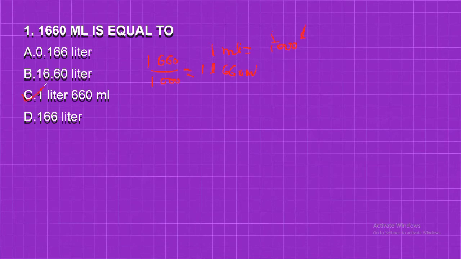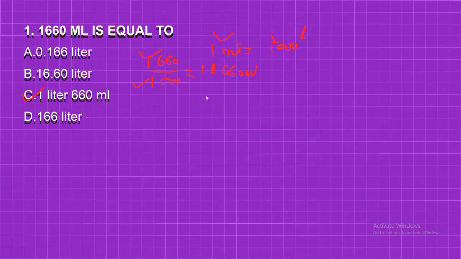1 liter 660 milliliter. Why? Because you are just dividing 1660 by 1000. Why by 1000? Because 1 milliliter is equal to 1 upon 1000 liter. This is a conversion table actually. So this was question number 1.